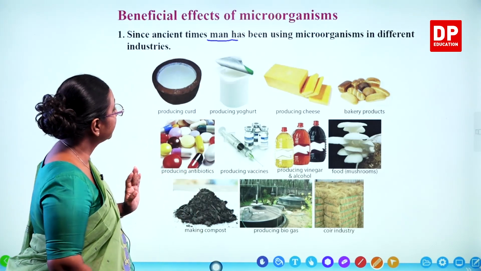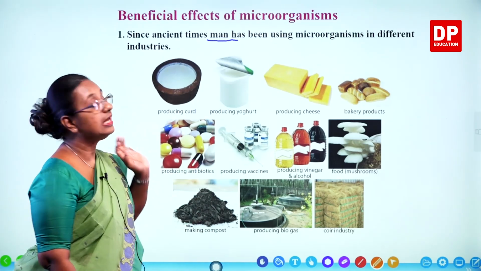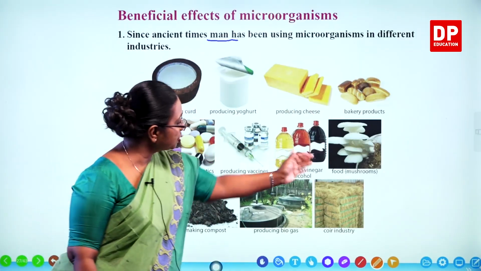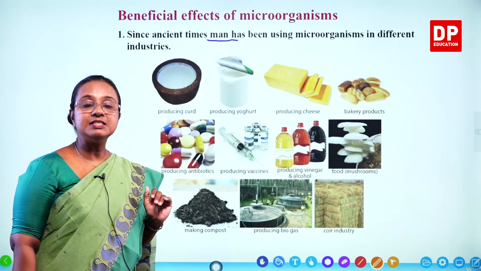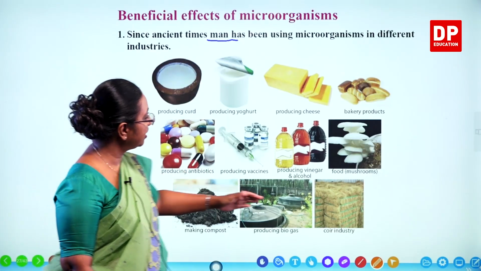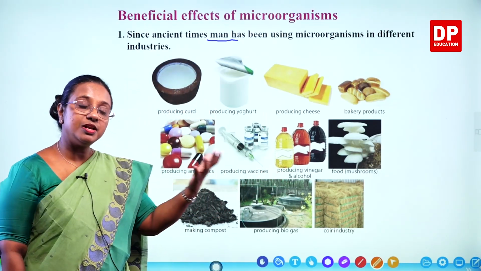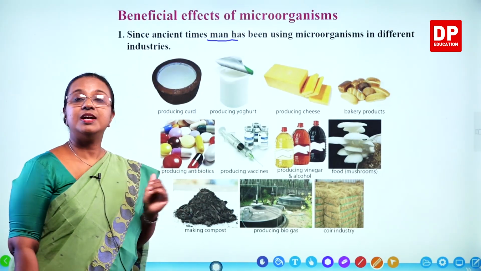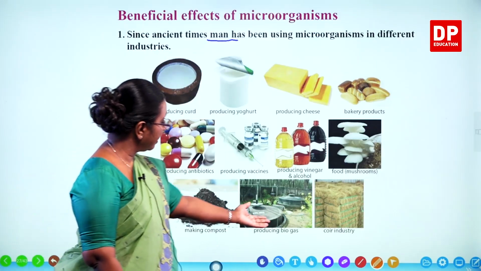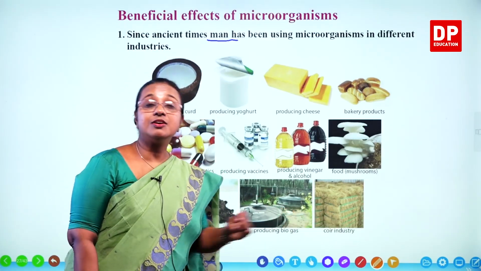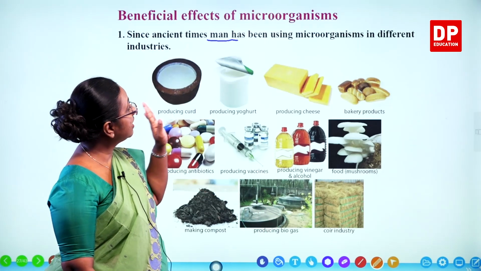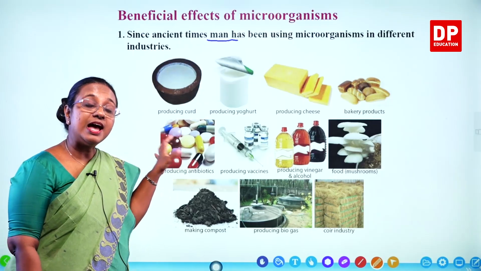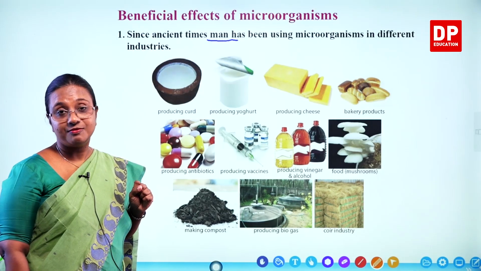So as you can see, all these are different industries. These are related to food, all the first four, even mushroom. Then this is the medicines, the pharmaceutical industry. Then again vinegar and alcohol are used for cooking as well. We have compost, fertilizer for plants, agriculture, then producing biogas and the coir industry. So you can see they are very useful in very different industries. So that is a beneficial effect.